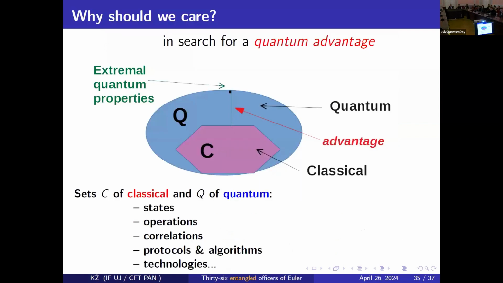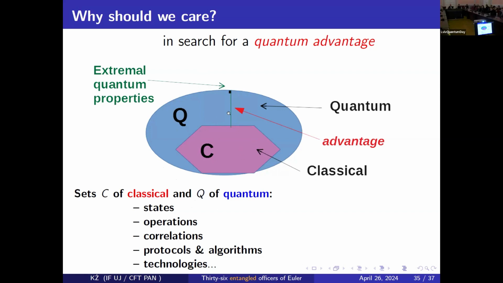Well, now we can ask at the very end: we found a nice solution, a nice state for the 4 dice problem, 4 quantum subsystems with 6 levels each. But of course, a critical person can ask, why do we care? Why do we look for such states? Now look at the simple picture. C is something classical, Q is something quantum. And this picture can show, for instance, the space of classical and quantum states, but also the space of classical and quantum operations or correlations, and maybe protocols and algorithms, or maybe even technologies.